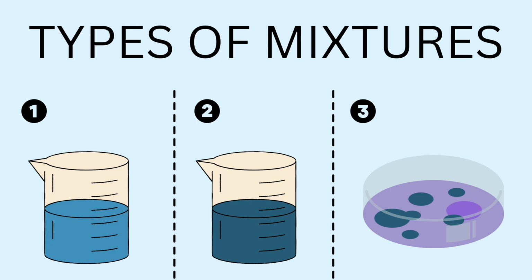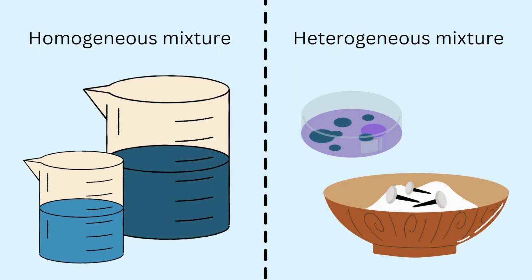Copper sulfate is blue in color, potassium permanganate is purple in color, and they don't get along, and you end up with a mixture whose parts are visually distinguishable. You can clearly see that it has potassium permanganate and it has copper sulfate. It's visually different, they don't completely mix together.